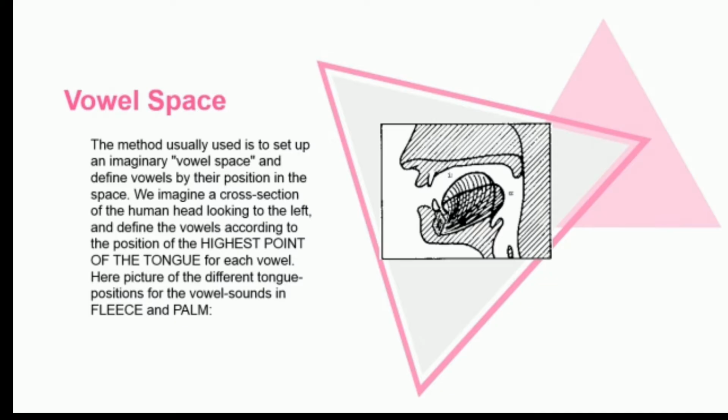Vowel space. The method usually used is to set up an imaginary vowel space and define vowels by their position in the space. We imagine a cross-section of the human head looking to the left and define the vowels according to the position of the highest point of the tongue for each vowel. You can see the picture of the different tongue positions for the vowel sounds in the PowerPoint.